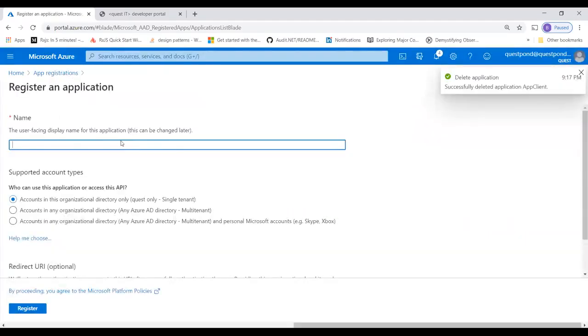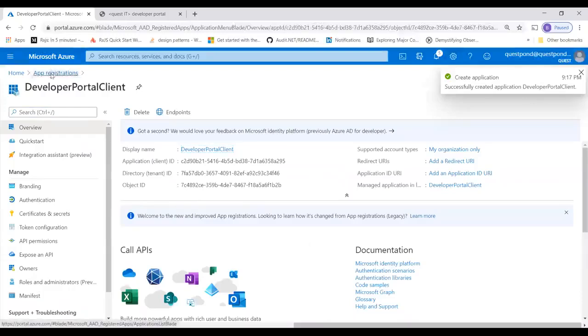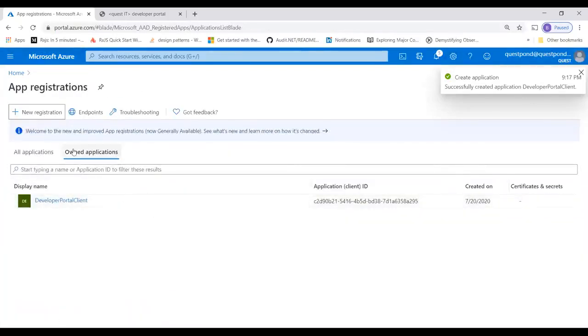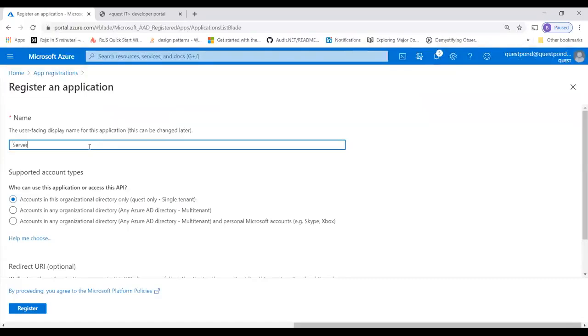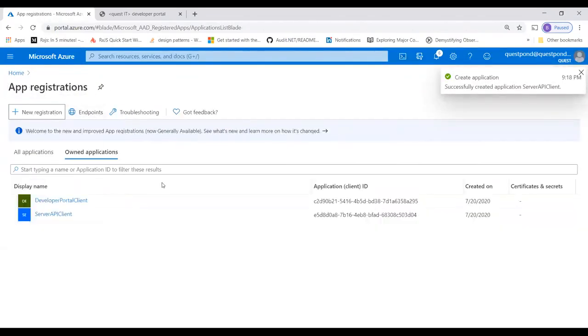Let's say this is the developer portal client. This represents the developer portal client. I'll just say register. So that is one app registration. Another app registration we will do is for the server. I will say server API client. Client means client app, client application. It represents that client. Please understand. So server API client, again I'll just say register for now. Good. So we have developer portal client and server API client.